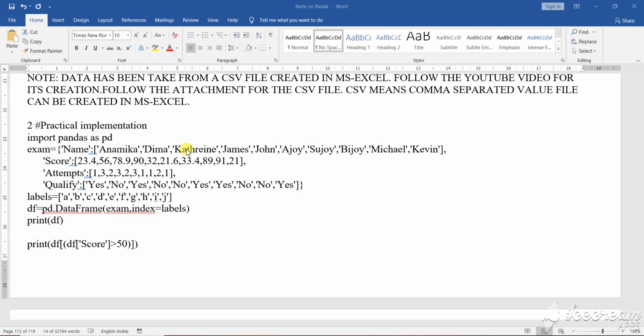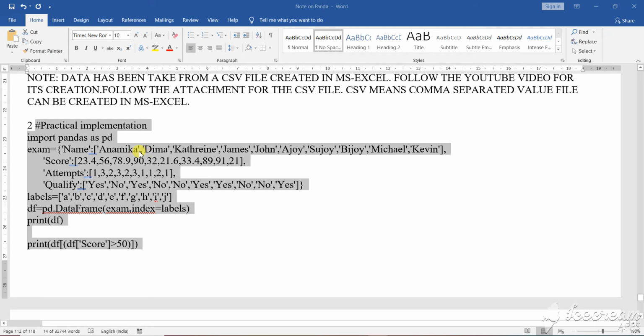I'm going to CSV file. I have shown you how I can create a CSV file from Excel with the help of Excel. Those are the things I have shown you.